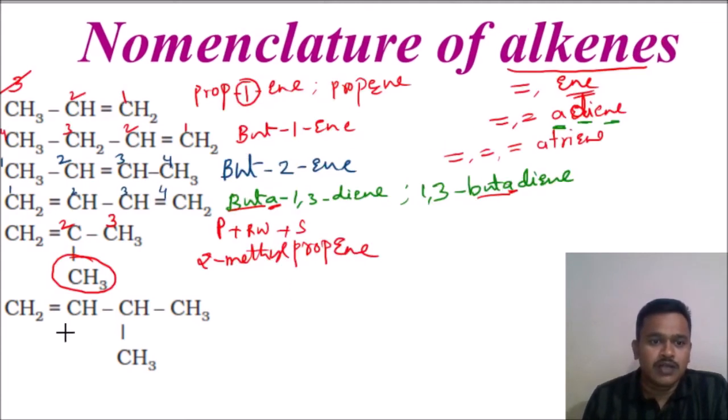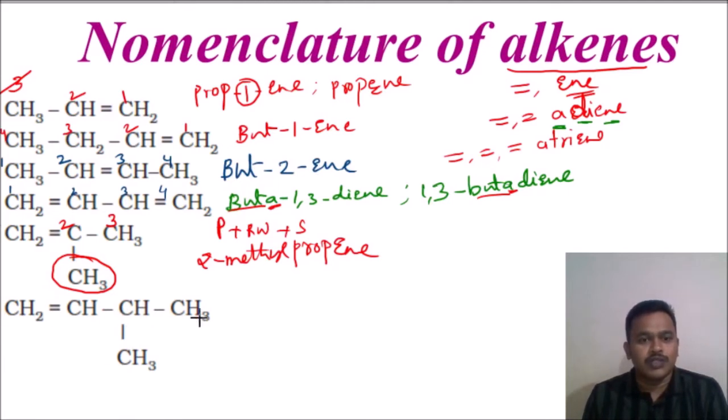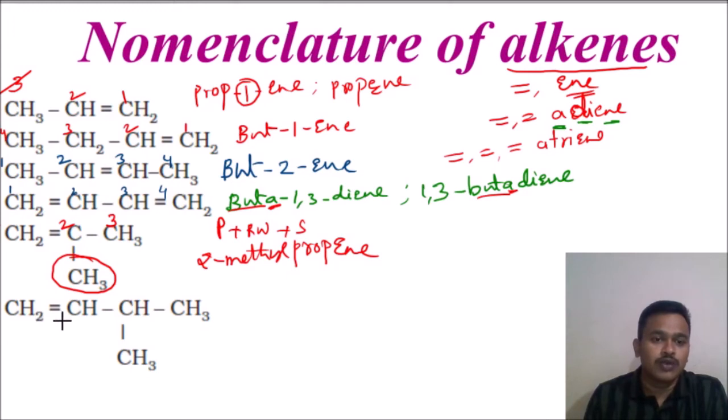And here, the last one. See, this is the example. We have to choose the longest chain, including our functional group. The functional group should get the lowest number. I am writing from left to right, because from left to right the double bond comes at the first position. Right to left means the double bond will get the third position. So we should not choose right to left. We have to choose the numbering from left to right, because only then does this functional group get the lowest number. You have to give preference to the functional group, not this branch.